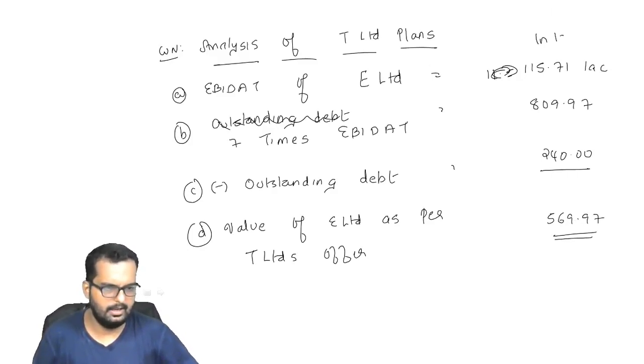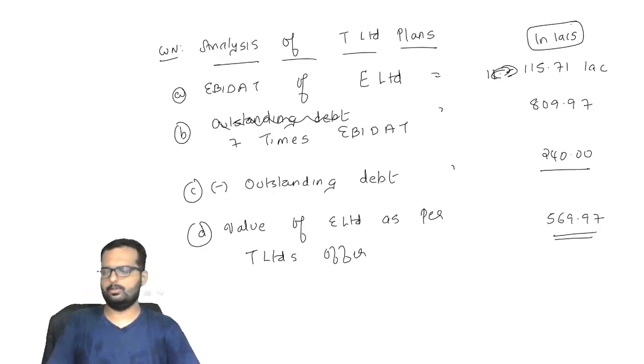In lakhs. Can you please write down till here in your books now, friends?